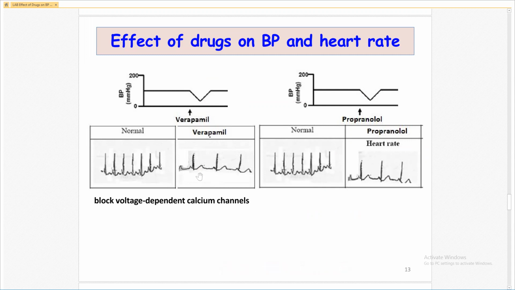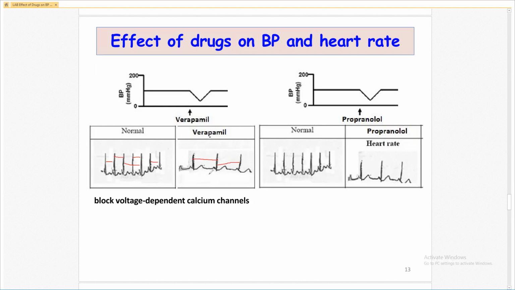Now here verapamil. See the normal graph and verapamil. Verapamil is a calcium channel blocker from the non-dihydropyridine derivative. And if you see the distance between two slopes, this is the normal distance between the two slopes, and see the distance in verapamil between the two slopes.